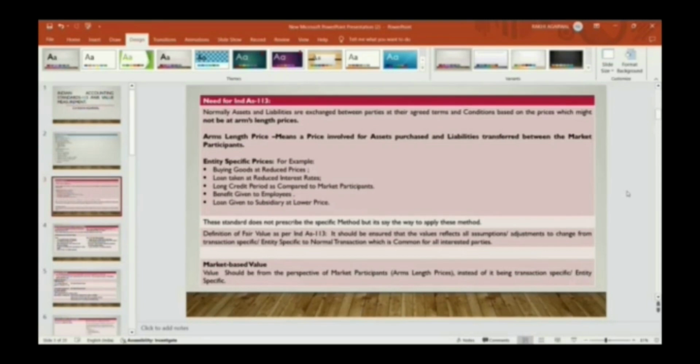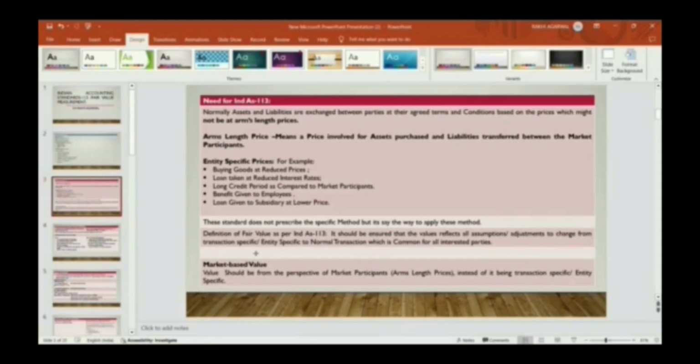For example, a loan is given to the shareholders at a reduced interest rate, or goods are bought and sold between the holding and subsidiaries at a reduced price, or a longer credit period, compared to market participants, is given to sellers who provide us maximum sales. Benefits given to employees, or a loan given to a subsidiary at a lower price. These are entity specific transactions.